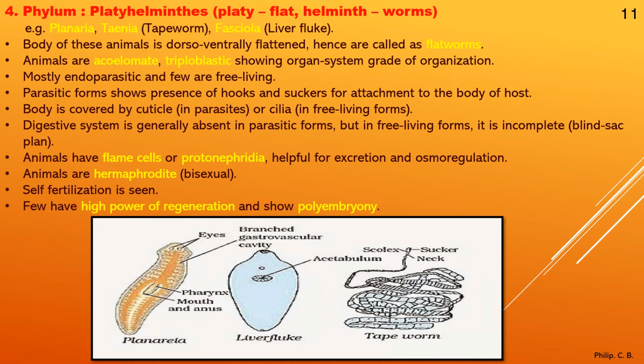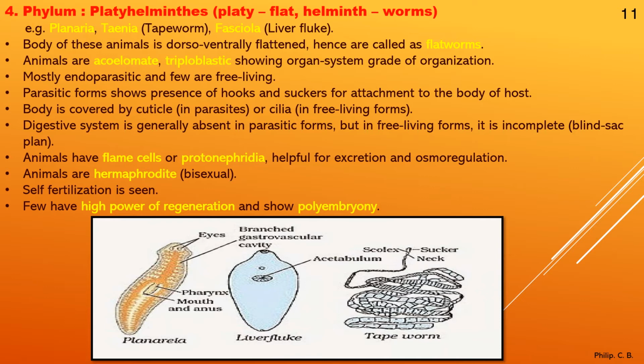So we go to the points one by one. Body of these animals is dorso-ventrally flat, means the upper and lower surface, dorsal and ventral, is flat, hence they are called flatworms. Next point, animals are acoelomate triploblastic, showing organ system grade of organization. So as we go to a higher phylum, we can see a different grade of organization as well. Acoelomate, there is no true body cavity. Triploblastic, all the three layers are present, that is ectoderm, endoderm and mesoderm. And organ system, so here cells form tissue and tissues form organs, forming the organ system.